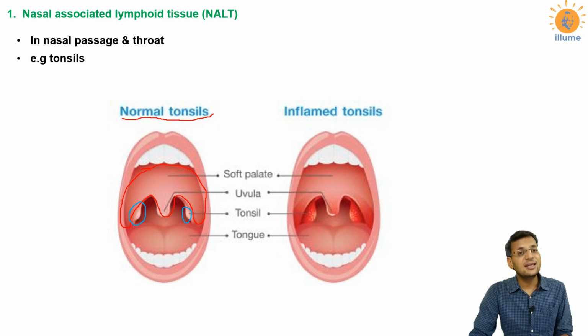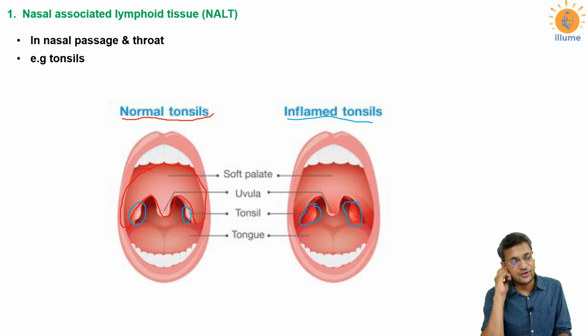Now in case there is any infection in the surroundings, these tonsils would get inflamed. Why would they get inflamed? Because whenever there is any pathogen or infection, there would be a huge increase in the number of lymphocytes present in the tonsils. Because of the increase in the number of lymphocytes, there would be an enlargement, an inflammation of the tonsils. As you can appreciate in this picture, you can see enlarged tonsils. In the previous picture, the normal tonsils were not that enlarged, but here they are very much enlarged. So these are inflamed tonsils because of infection, and they clearly suggest that there is some infection present here.